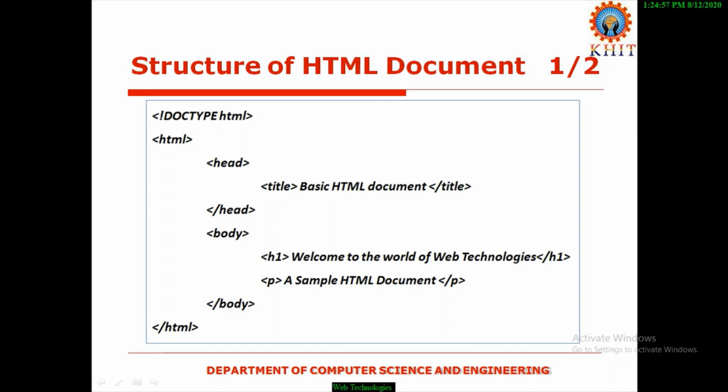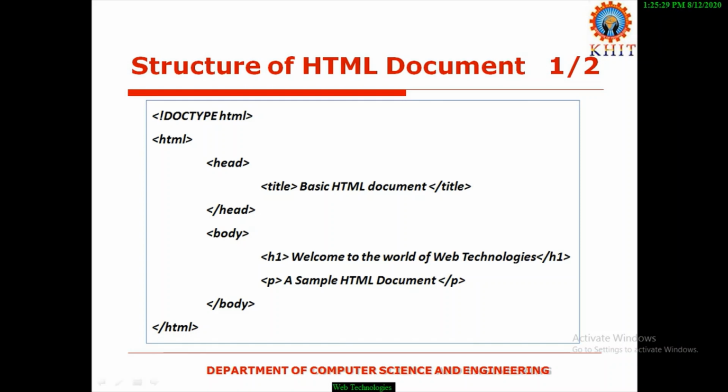Once again I am repeating this structure. Here HTML is the root tag. An HTML document contains two compartments. The first compartment is the head section. The head section is represented by using the head tag, and the head section contains the title of the HTML document.